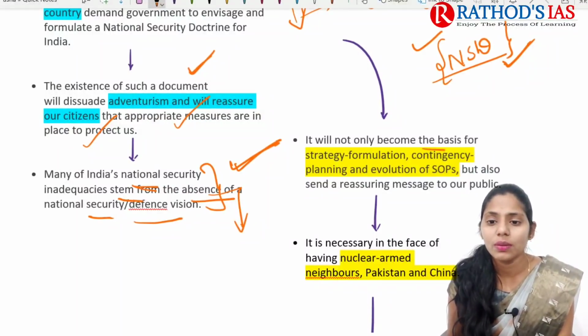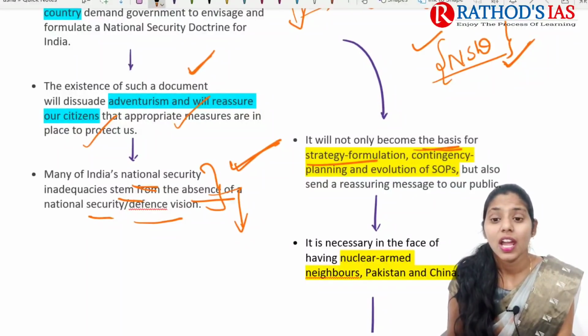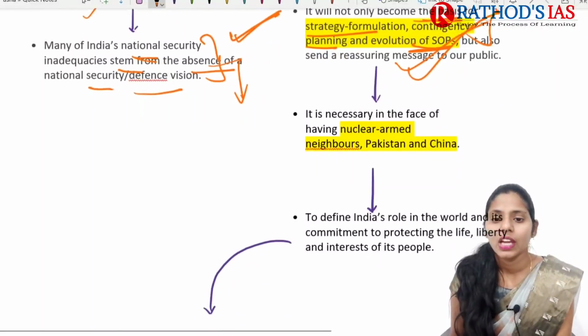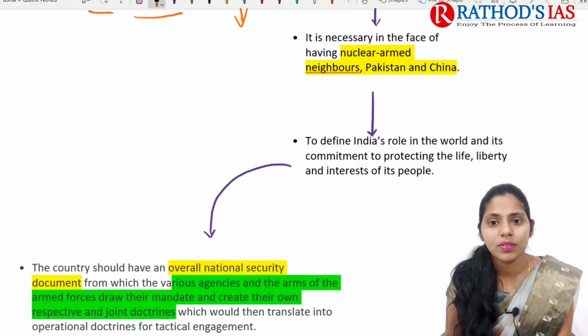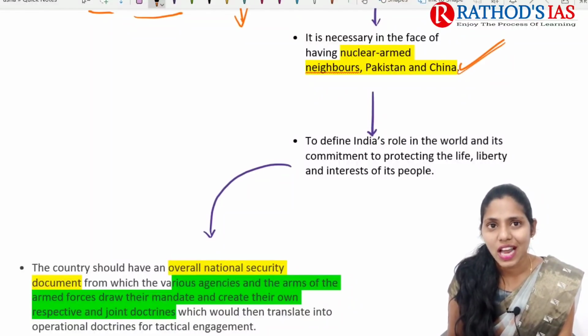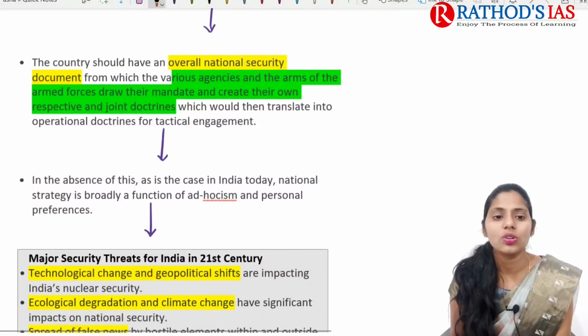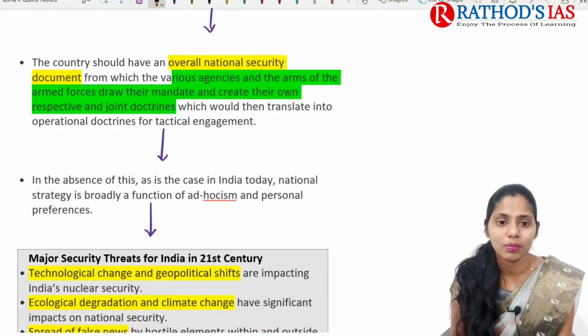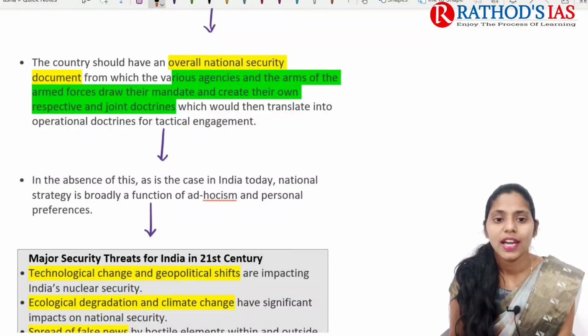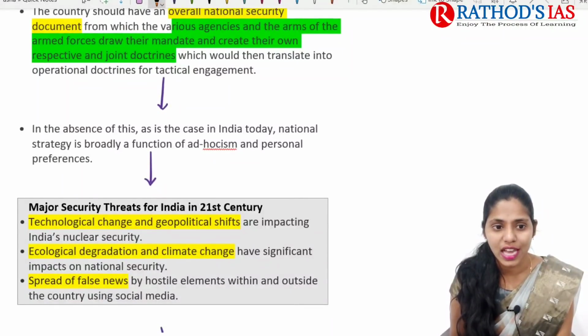And next, it will not only become the basis for strategy formulation, it will also be helpful in planning and in evaluation of standard operating procedures. Okay, so in this way it mainly reassures our public. And next, we also have a threat from nuclear armed neighbors like Pakistan and China. So in this context we need this national security doctrine. And next, the country should have an overall national security document, and it mainly includes various agencies as well as arms of the armed forces, etc. That will be helpful especially to mandate and to create their own respective and joint doctrines as well.